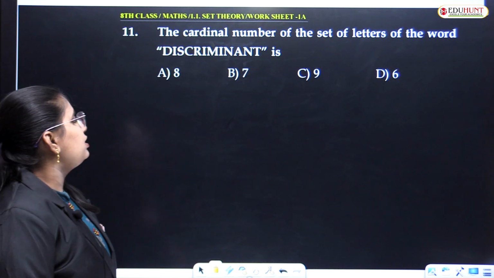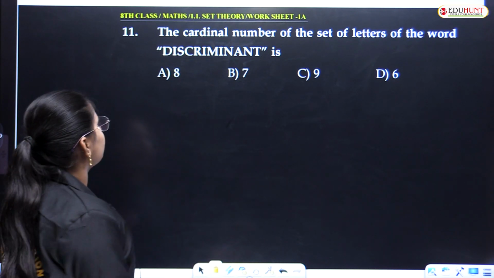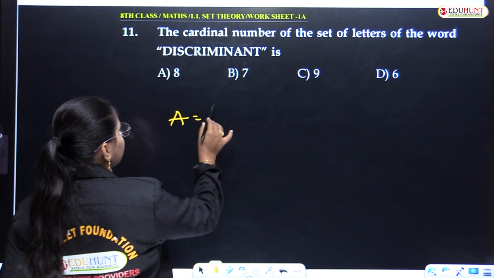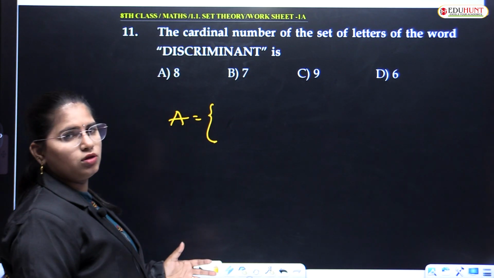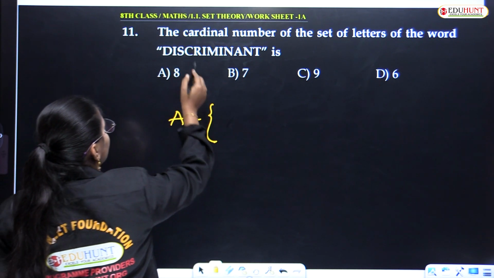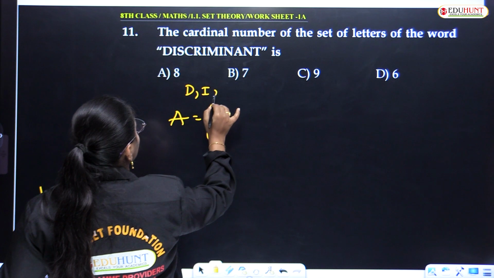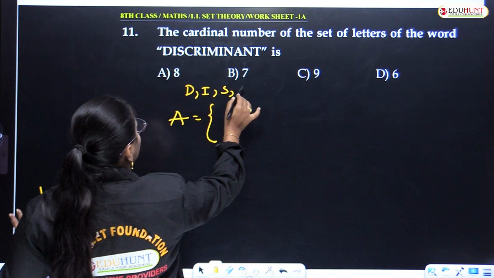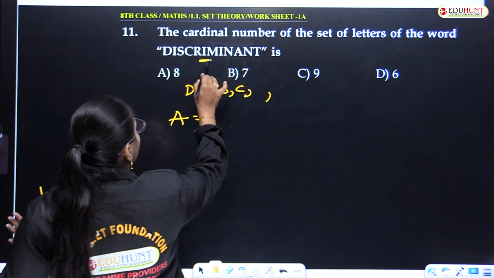Next, the cardinal number of the set of letters of the word. Let us take A as the set. You have to arrange the letters in order first. What are the letters? D, I, S, C, R. Again, can I take I over here?